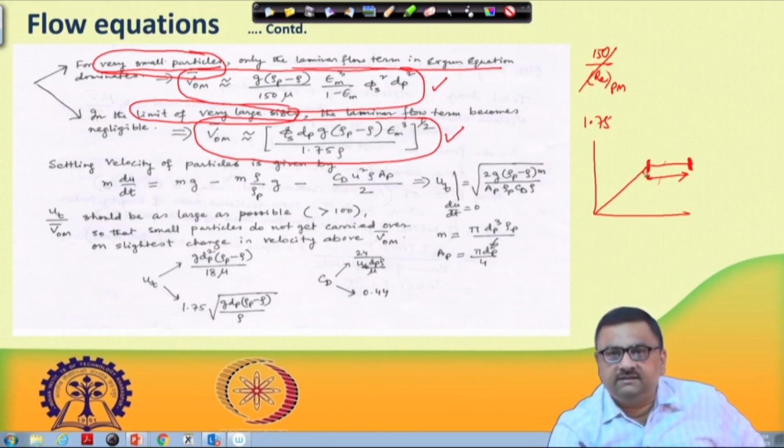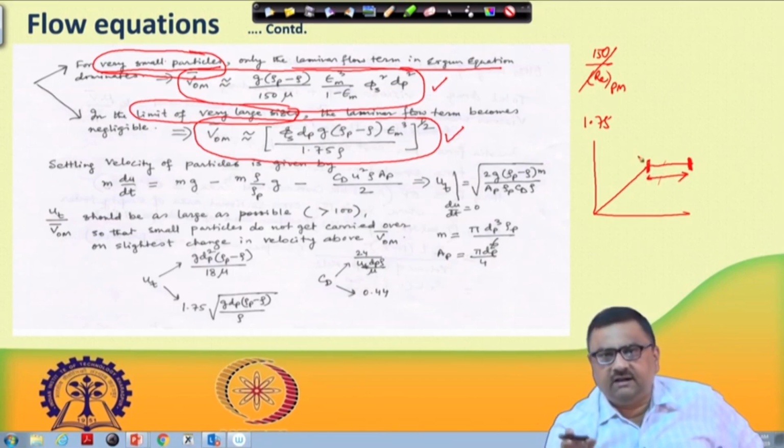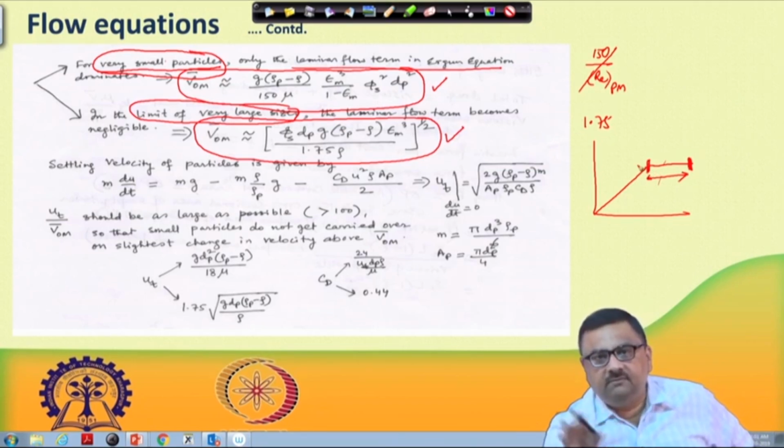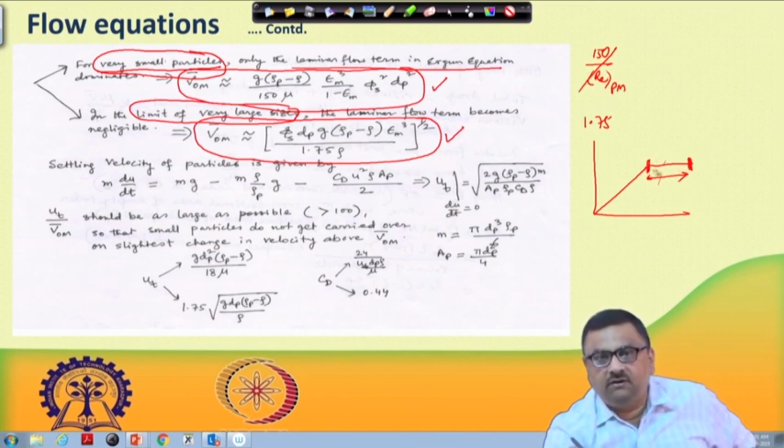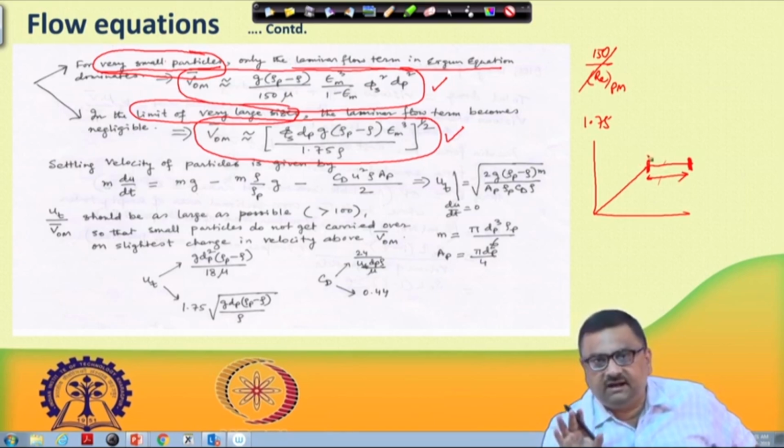What that means is, if there is the slightest fluctuation in superficial velocity, and that can happen for many reasons, the entire bed will simply run out, moving away from the system. That is not wanted. One wants a good window for this fluidization velocity, so that even if there are some perturbations to the fluidization velocity, the fluidized condition will remain and will not go to the pneumatic conveying condition.